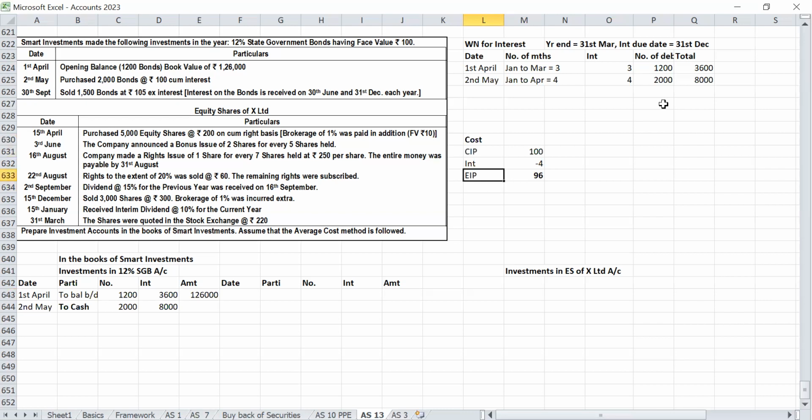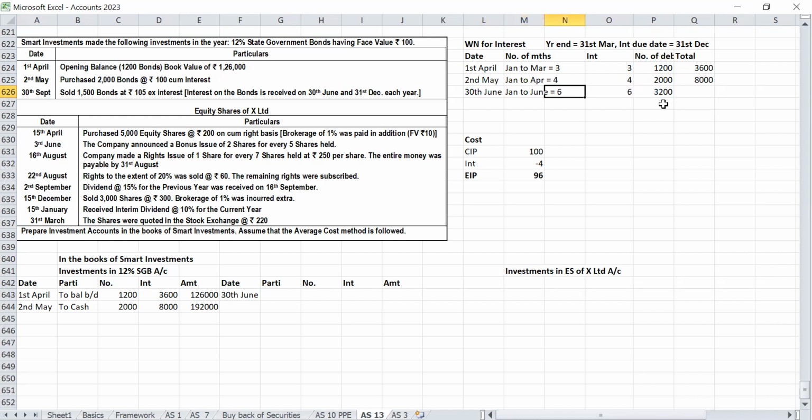96. No brokerage. EIP. Yes, sir. So 2,000 into 96, 192. On 30th September sold 1,500 bonds. Before that, before the 30th June one, the closing interest. January to June, 6 months.